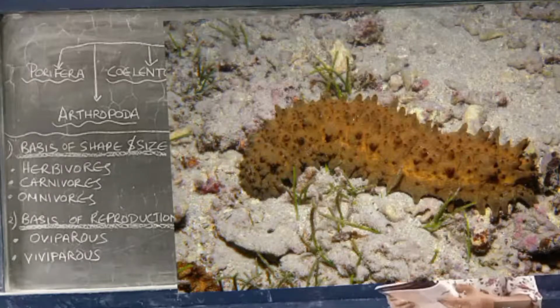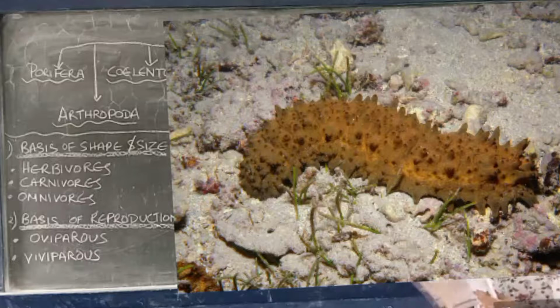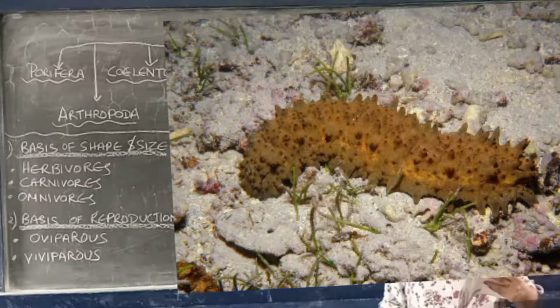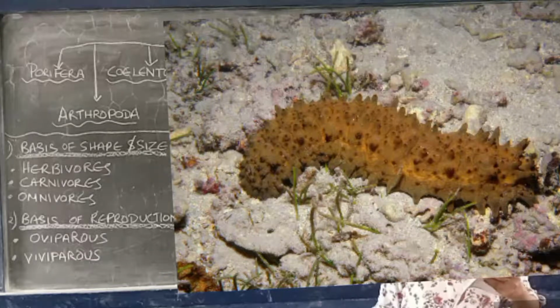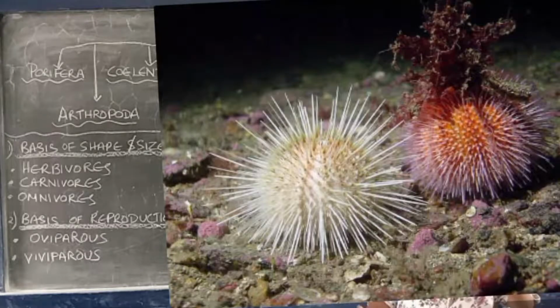Then Echinodermata, the last one. They are spiny-skinned animals, starfish, sea urchin, as you can see in the picture. These come under Echinodermata. You can see their body has spiny structures. They are marine organisms. They live at the bottom of the seas and oceans. They are radially symmetrical, and they move with the help of thousands of feet called tube feet.